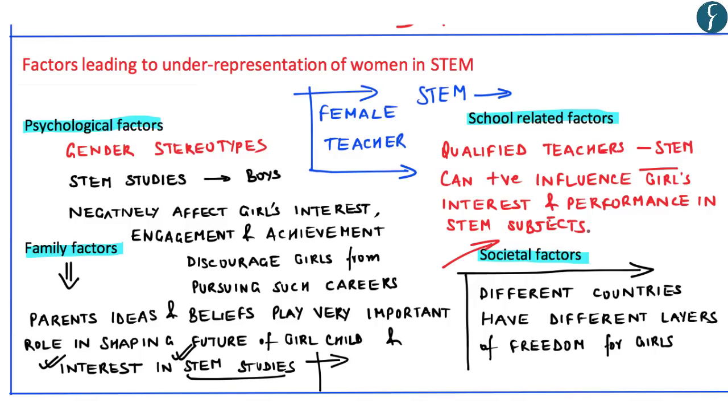However, in countries which do not have greater equality and greater freedom for women, it is generally noticed that girls do not take much interest in the field of STEM. And this effectively prevents the girl child from achieving their full potential in the field of STEM studies. So these can be said to be some of the factors which lead to underrepresentation of women in the field of science, technology, engineering and mathematics.